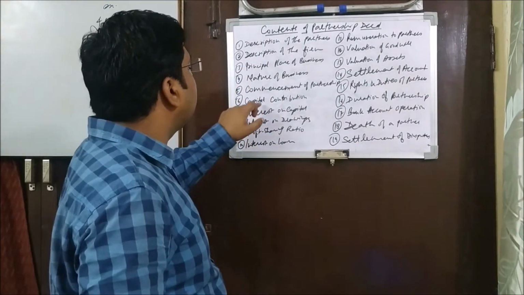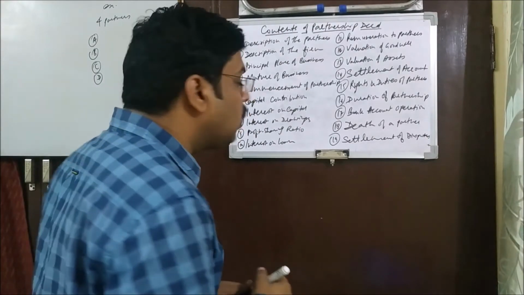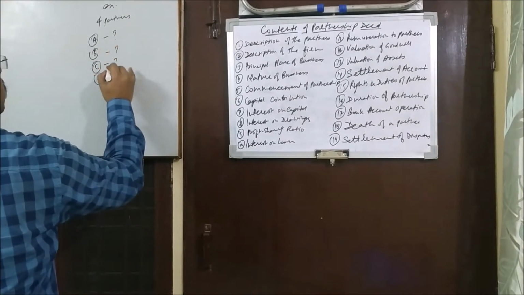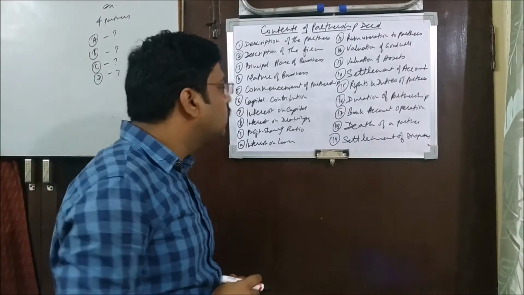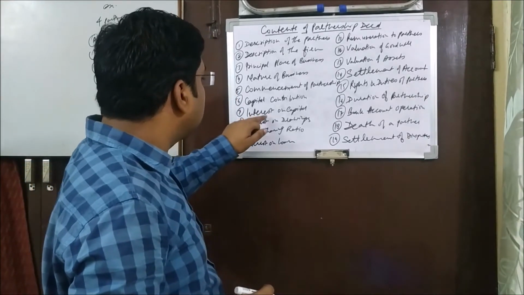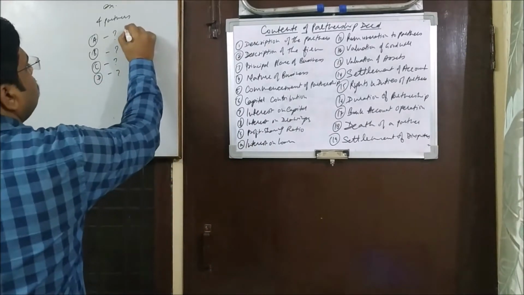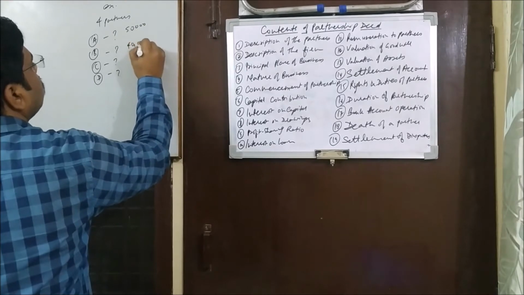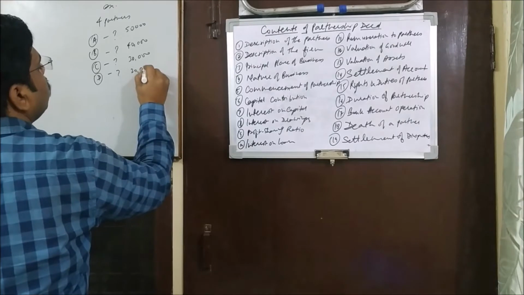Then capital contribution. So who will invest how much? How much will be given by A, how much by B, how much by C, and how much by D. It has to be mentioned here. Now next, interest on capital. Say for example, he has given 50,000 rupees, he has given 40,000 rupees, he has given 30,000 rupees, and he has given 20,000 rupees.